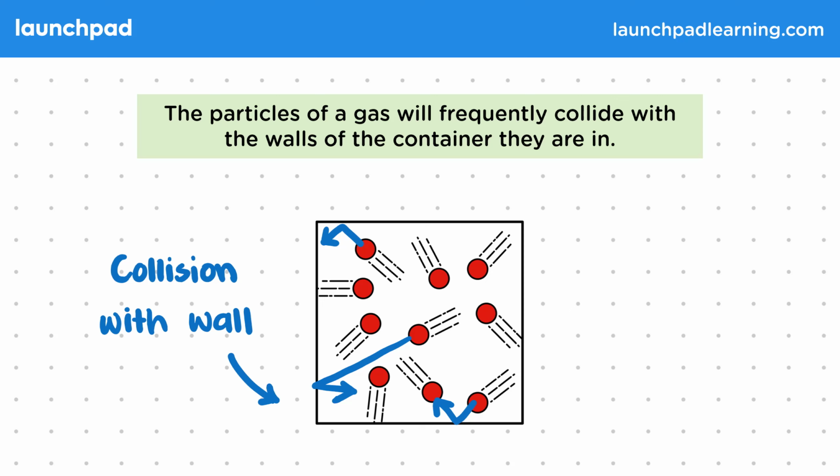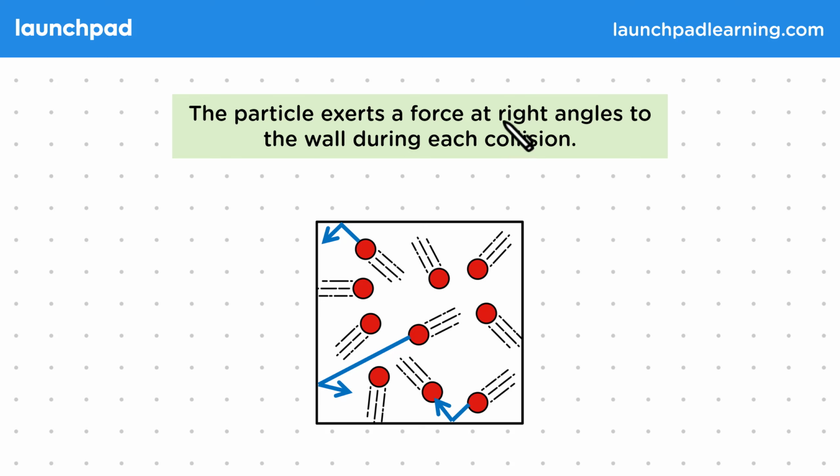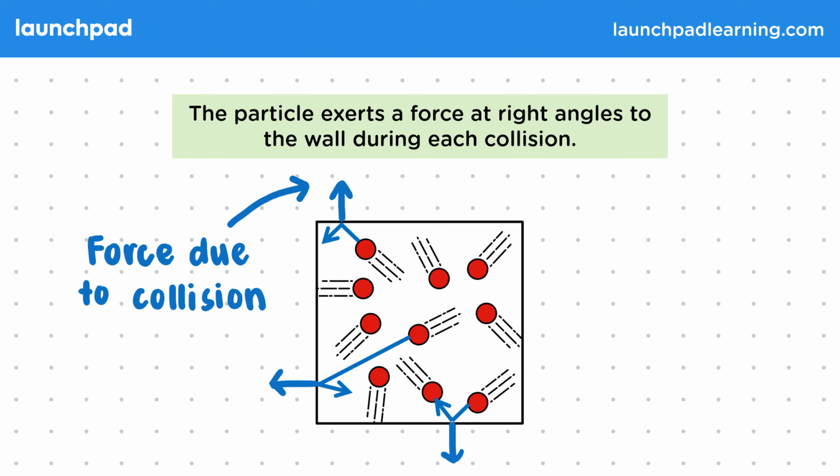But what other effect will we see from these collisions? Well, the particle exerts a force at right angles to the wall during each collision. We know that in order to change the direction of the particles, the walls need to enact a reaction force on the particles when they come in contact. But this also means that the particles enact a reaction force on the wall because of these collisions. Also, these reaction forces will be at right angles to the surface, in this case the walls of the container. So that's where the individual forces originate from.